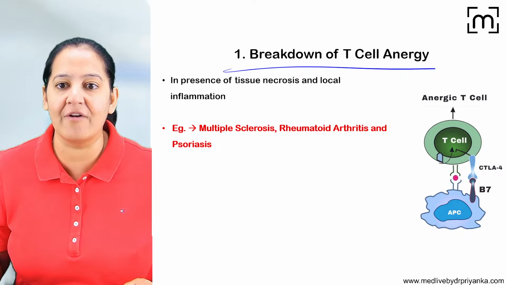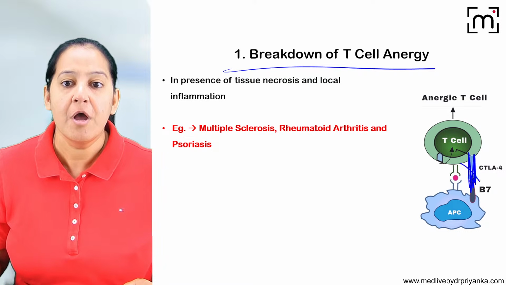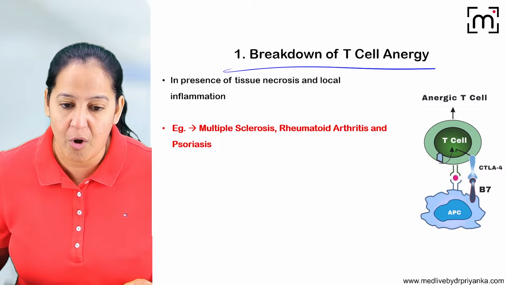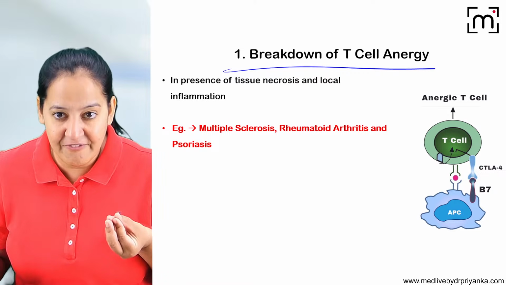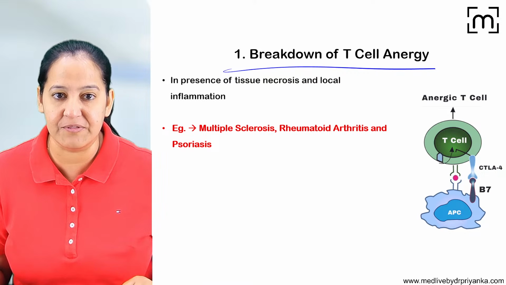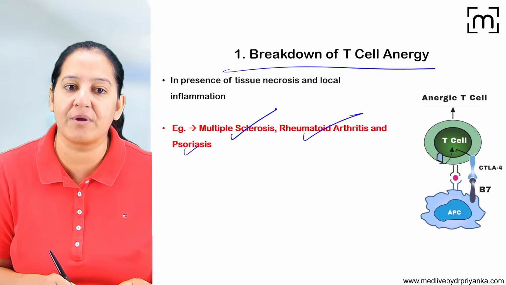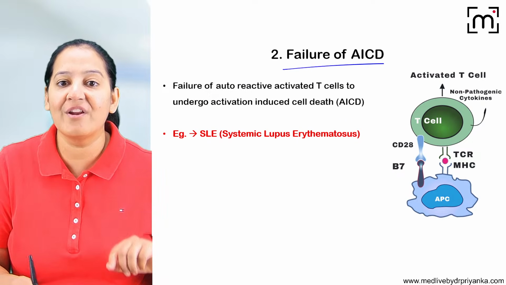Normally, in anergy there is unresponsiveness to the self antigen because of blockage of the co-stimulatory signaling. Imagine a person in which this signaling is not blocked, and the self-reactive antigen is also activating the T lymphocyte. So the person will have autoimmunity. Example in multiple sclerosis, rheumatoid arthritis, psoriasis. The second is failure of AICD.